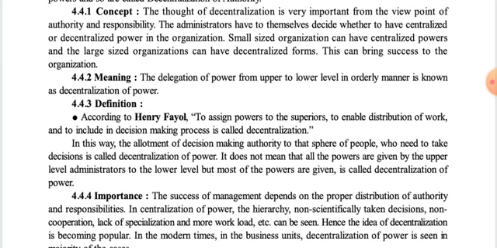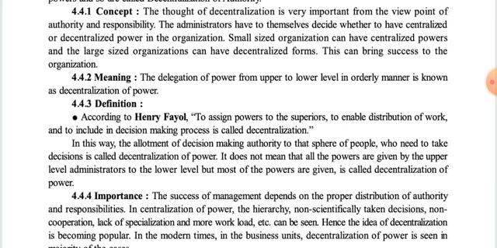Now let us discuss the meaning. The delegation of power from upper level to lower level in an orderly manner is known as decentralization of power. It is one of the easiest and best definitions of decentralization. So here we can say that delegation of authority and responsibility is also part of decentralization of power.